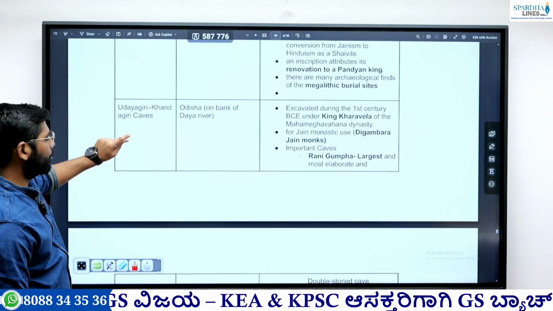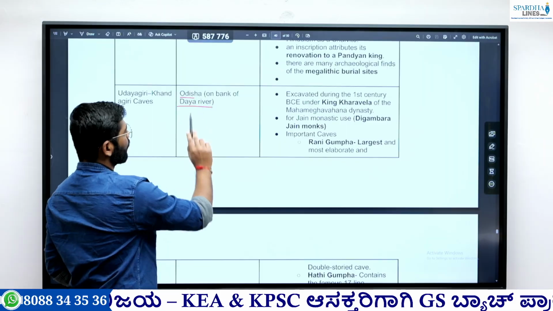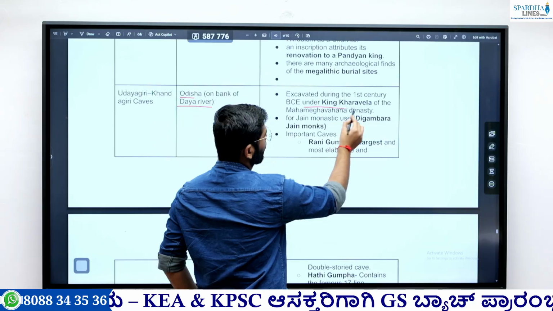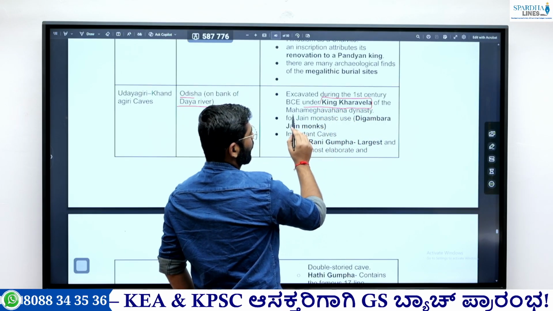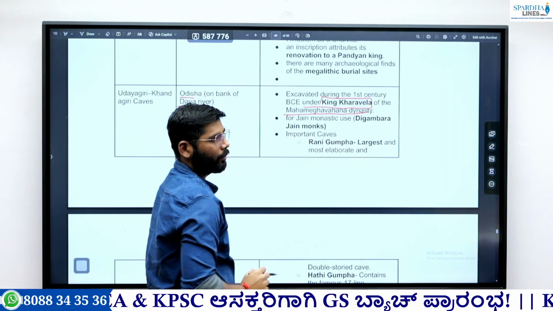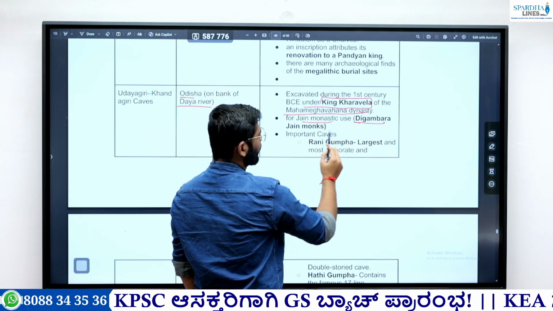Next important cave is the Udayagiri Khandagiri cave. Okay, Udayagiri Khandagiri cave. This is located in Odisha. It was excavated under King Kharavela. Kharavela belonged to the Maha-Meghavahana dynasty, and these caves were used for Jain monastic use, mostly for the Digambaras.